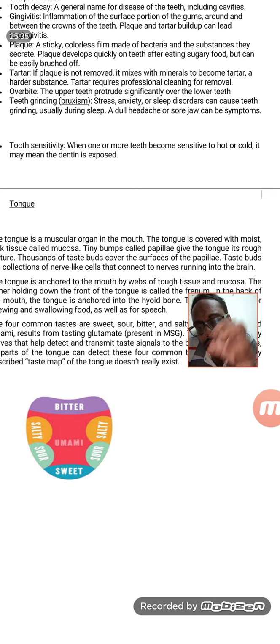When the saliva acts upon that masticated food, this amylase enzyme will convert some of the starch into monosaccharides. That is what mainly takes place, but we never get much time to do the digestion here, and whatever digestion takes place inside our mouth, we call it mechanical digestion, because we are using the teeth to digest the food.